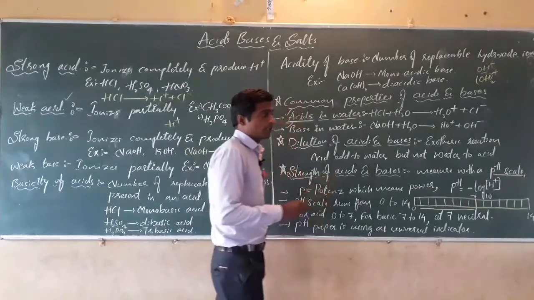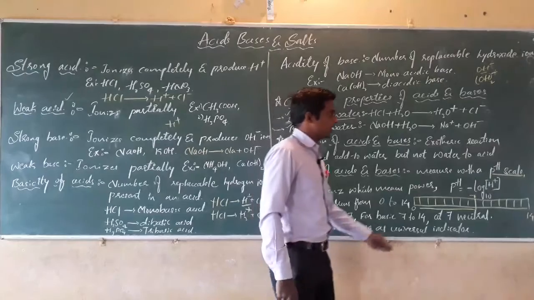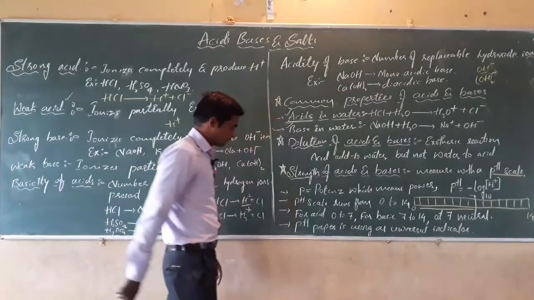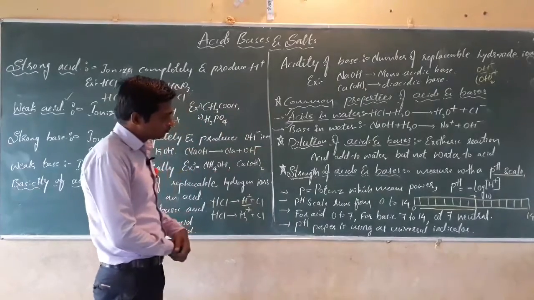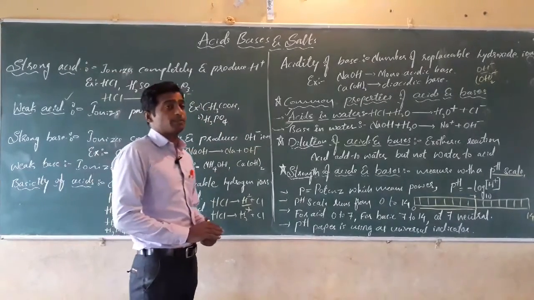If the reading appears exactly at 7, then we can say that the solution is neutral.